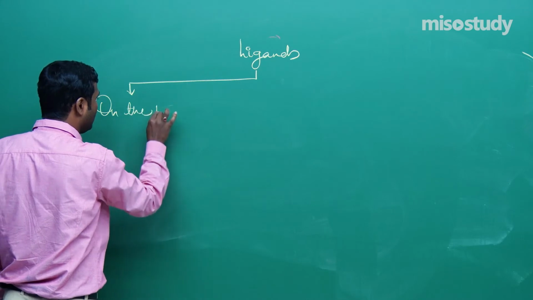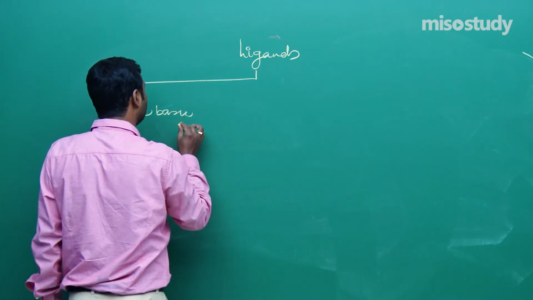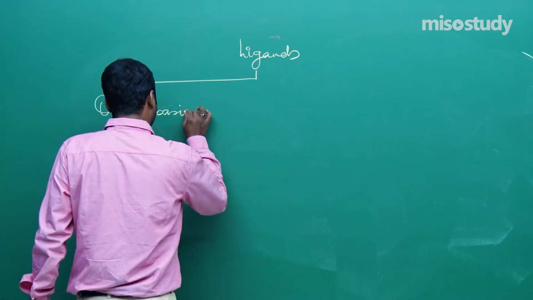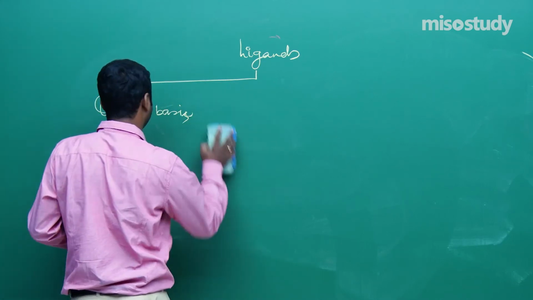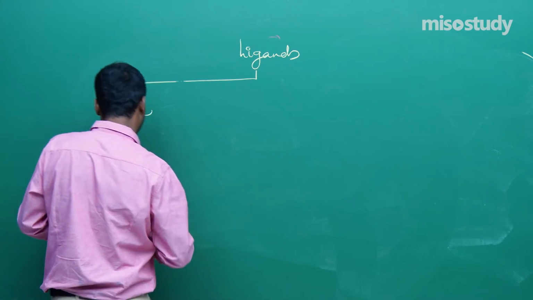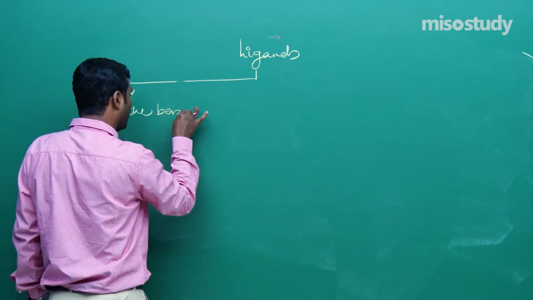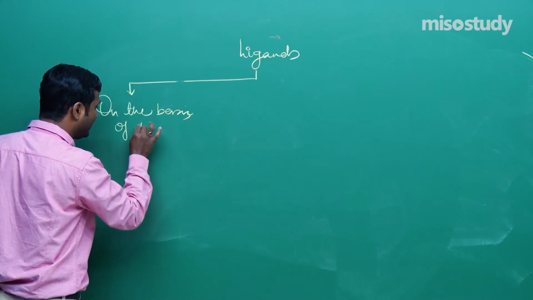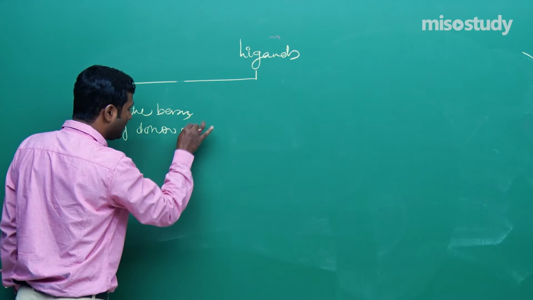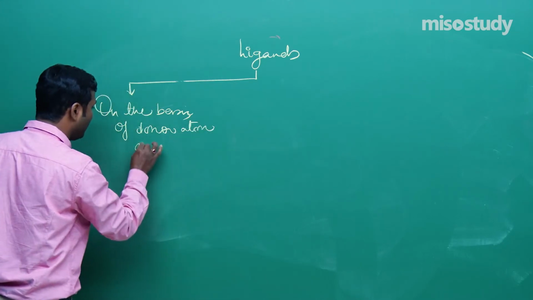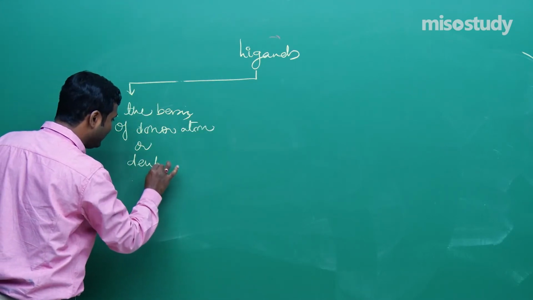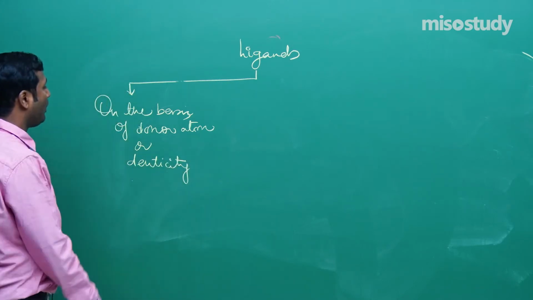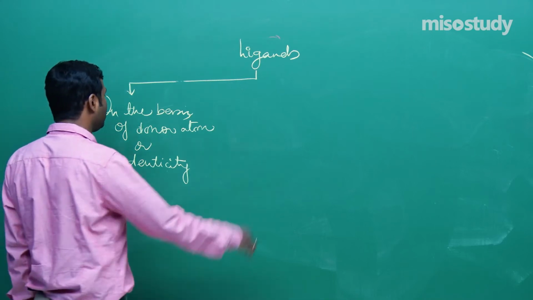On the basis of donor atom, or denticity. Is it clear to you?